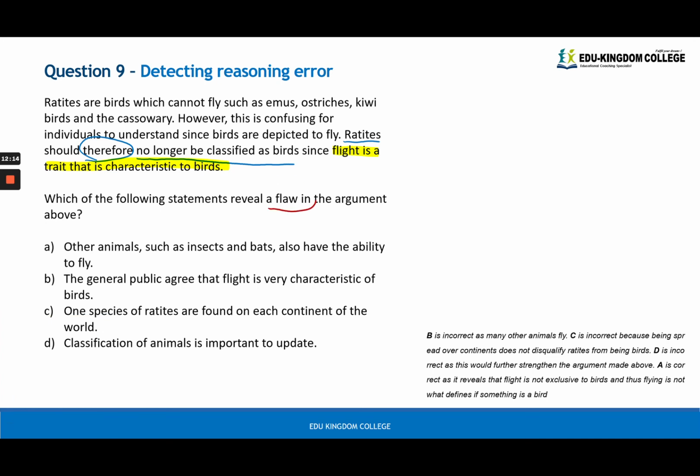So to find the flaw, you can think about it this way. Is everything in this world that flies a bird? No. And what are some examples? Other animals, right? Like insects, like bats, and so on. Other animals that have the ability to fly are not birds. Therefore, this flight characteristic is not a trait that is unique and only applies to a bird. So ratites can still be considered birds even though they cannot fly. So that's why A is the answer here. You can have a look at this to see why the other ones are incorrect.